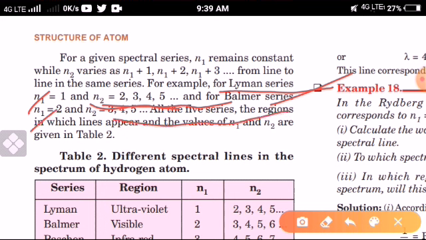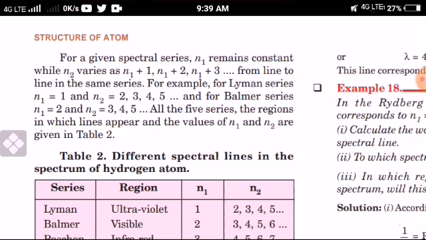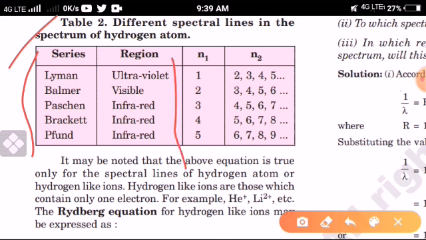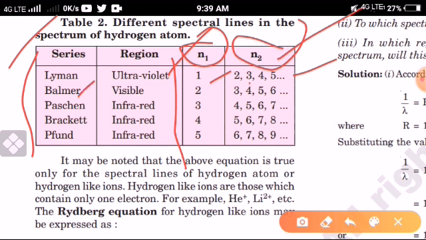Regions in which lines appear and the values of n1 and n2 are given in a table. See here, this is the table. These are the series given by different scientists, with the region in which they occur, the value of ground state n1, and excited state n2. The Lyman series occurs in the ultraviolet region, n1 equal to 1, n2 equal to 2, 3, 4, 5. Balmer is in the visible region, n1 equal to 2, n2 3, 4, 5.